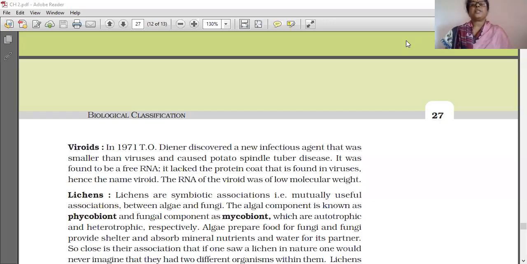Good morning students, today we are going to discuss the topic viroid. In the last session we learned about the viroid, and I also informed you about some topics on it. So now we will learn about viroids in detail.